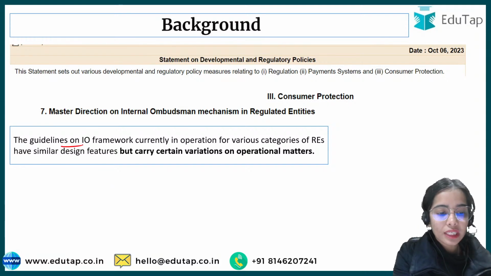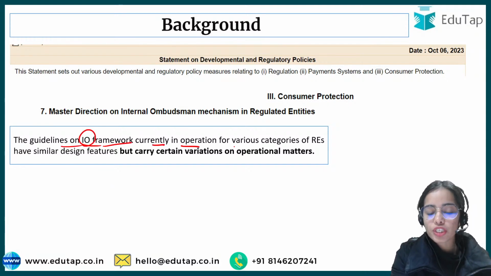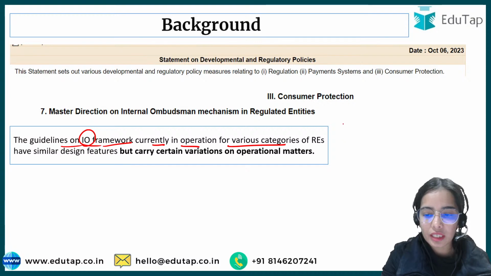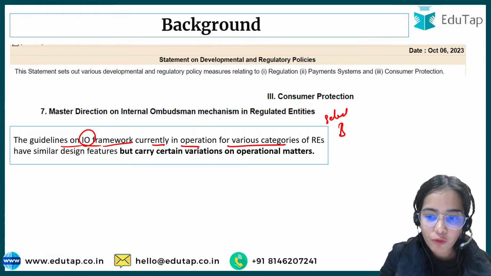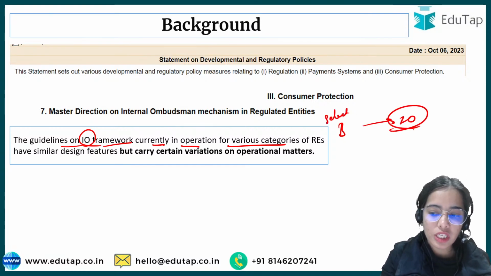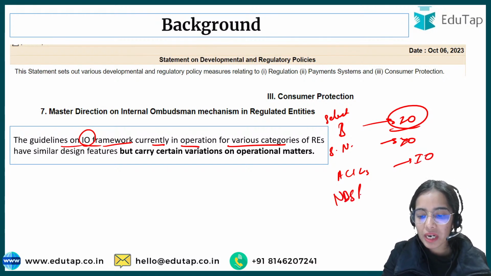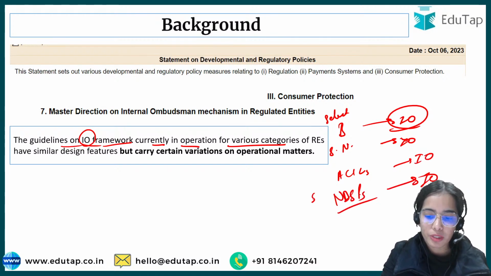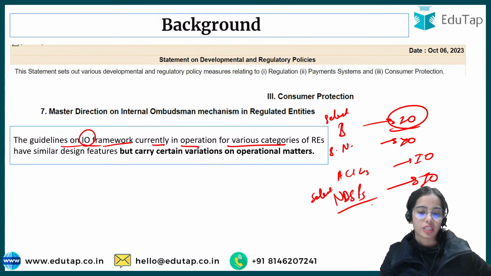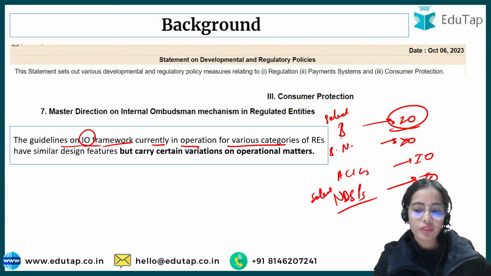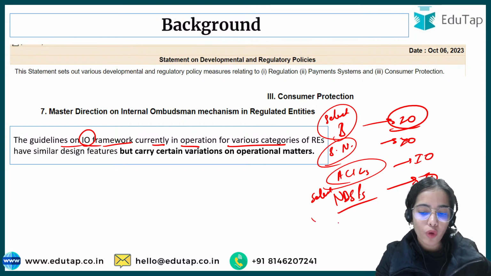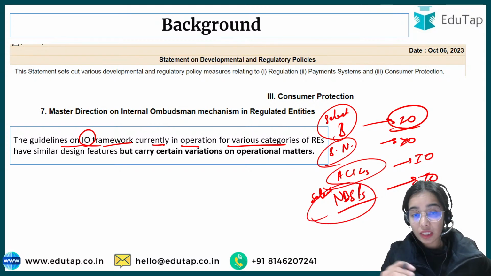Now, the guidelines on the internal ombudsman framework are currently in operation for various categories of regulated entities. The selected banks are following the internal ombudsman. They also have to keep the internal ombudsman. Select NBFCs have to keep the internal ombudsman. All the credit information companies have to keep the internal ombudsman. Non-bank system participants have to keep the internal ombudsman. Selected non-bank system participants. So various categories of the regulated entities are following the internal ombudsman.